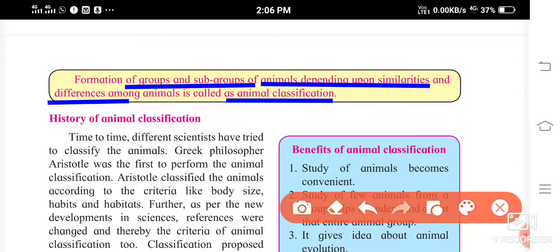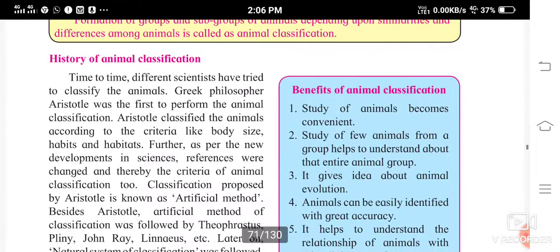Just like I told you how groups and subgroups are made, groups and subgroups of animals also are made. How are they made? Depending upon the similarities and the differences among animals, animal classification is done.